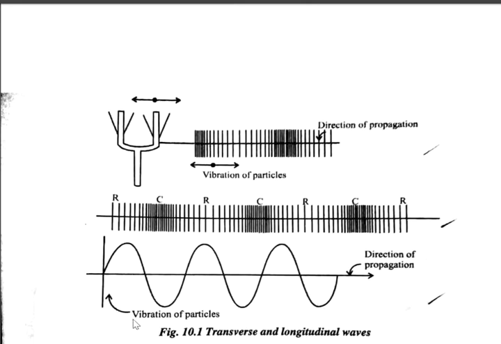The next diagram shows you a transverse wave. This elevated portion is called a crest. I think all of you know all these things. These are all a review of what you have studied at PU level. The depressed part is called a trough. Crest, trough, crest, trough are formed continuously, one after the other.